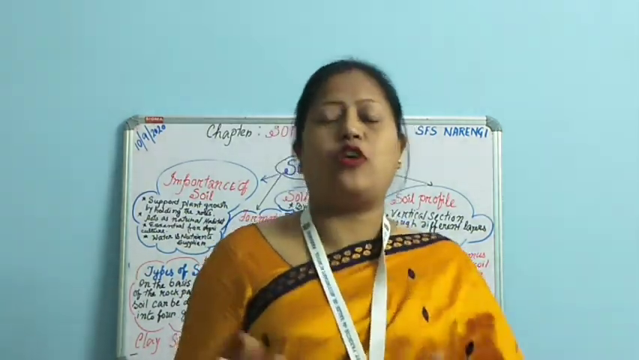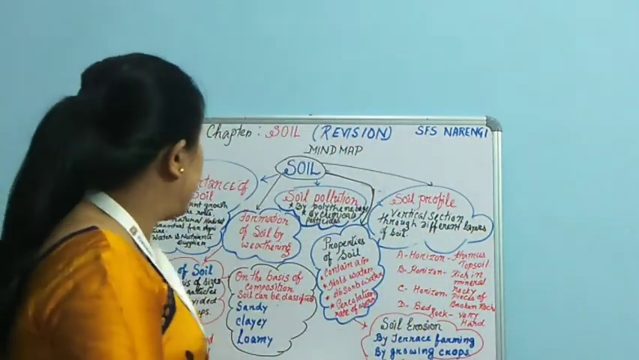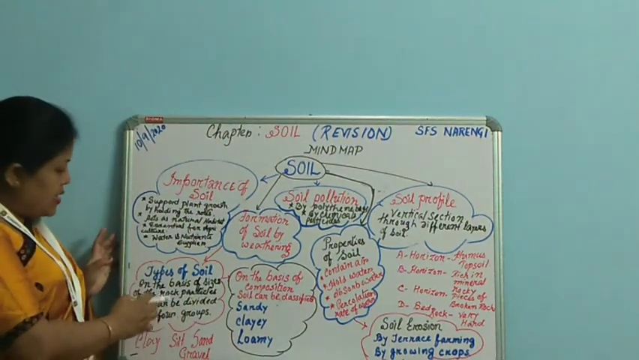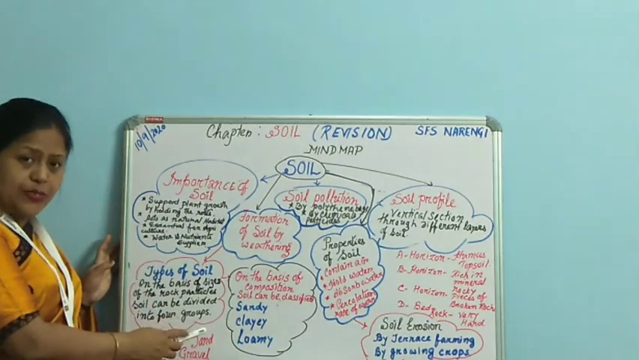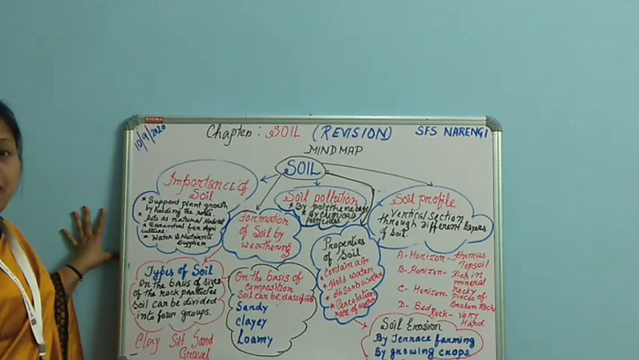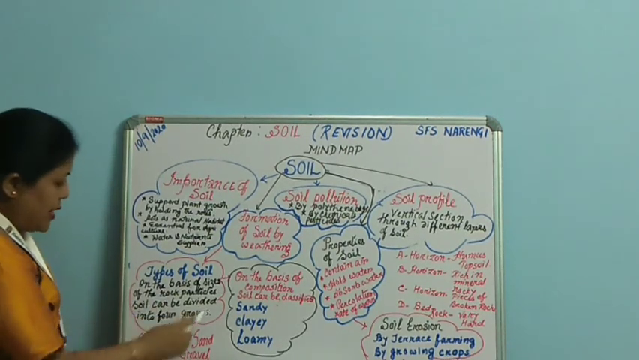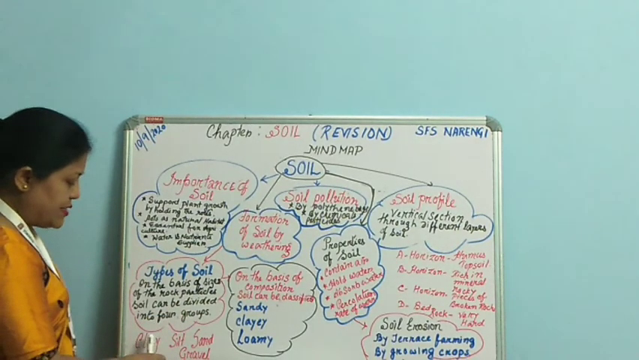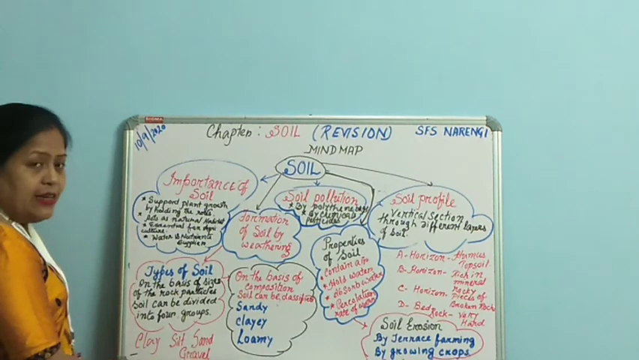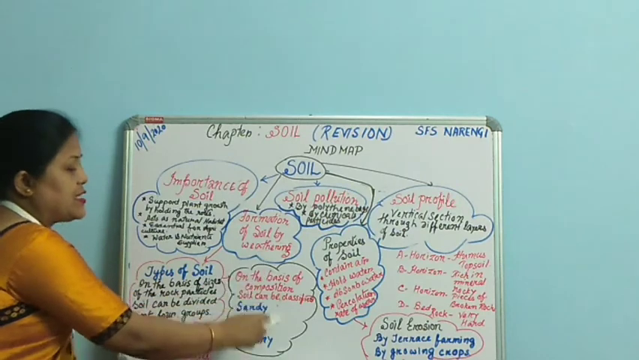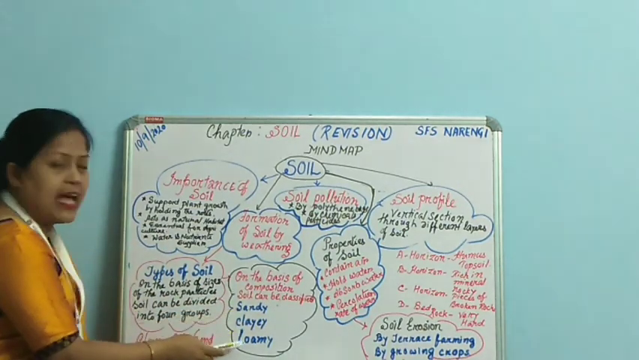Now the nature of soil always depends on the nature of the parent rock. And depending on the sizes of the rock particles, the soil is divided into different groups. Sometimes the particles are small, sometimes big, sometimes of intermediate size. Depending on the size of soil particles, soil is grouped into 4 categories: clay, silt, sand and gravel. On the basis of composition, soil is also classified into 3 categories: sandy, clayey and loamy soil.